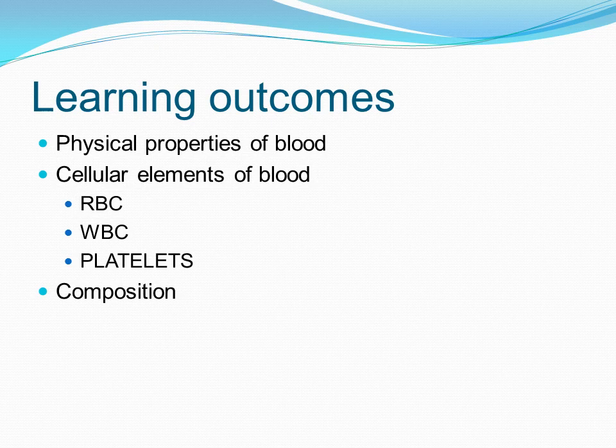So what are the learning outcomes of today's lesson? First we will be dealing with the blood, its physical properties. We will be dealing with the cellular components or elements of the blood, that is the RBC, the WBC and the platelets. And next we will be dealing with the composition and the functions of blood. So let us see what we have arranged in this video to understand about blood.